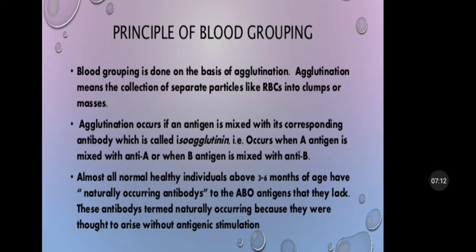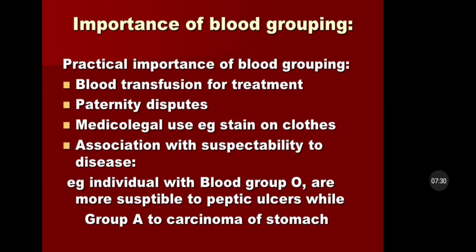Almost all normal healthy individuals above 3 to 6 months of age have naturally occurring antibodies to the ABO antigen that they lack. These antibodies are termed naturally occurring because they were thought to arise without antigenic stimulation.